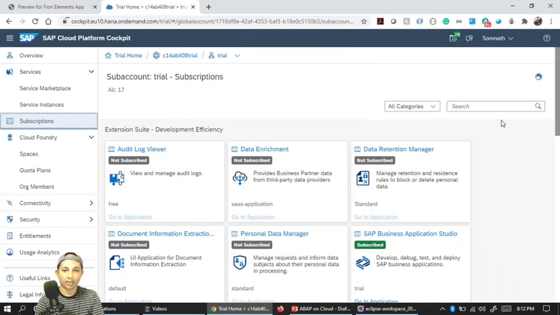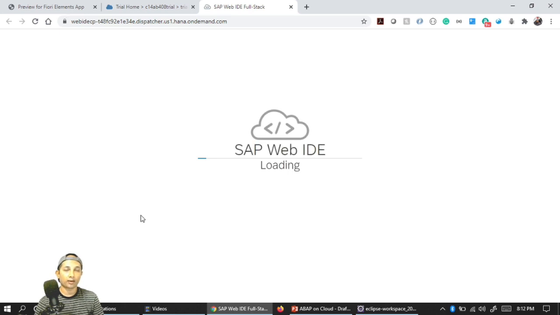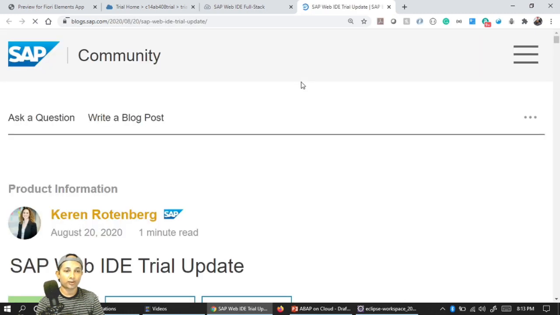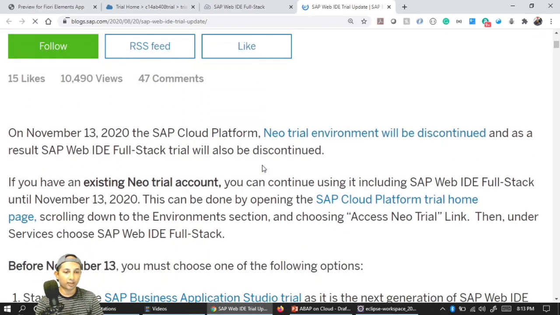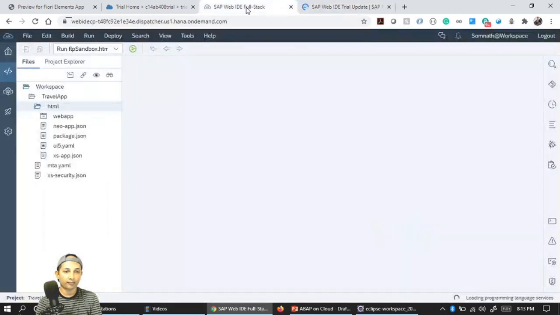So I have logged into my cloud trial account, and let's go to this application web id. And this subscription, how to enable it, is no more available at the first go, unlike the previous case. I also explained how you can enable it. You see, only 33 days left. Very soon it will be out for the trial user, and you can read about the way you can access it, etc. But anyway, I have already done that.